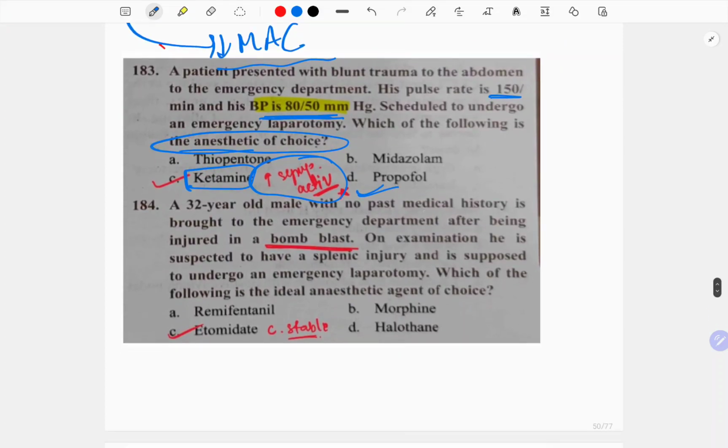A 32-year-old male with no past cardiac history is brought to the emergency department after being injured in the bomb blast. On examination, they have splenic injury and emergency laparotomy is supposed to go. The following is the ideal anesthetic of choice. See, etomidate is ideal because it is cardiac stable. Okay, I think I have told you somewhere above that ketamine is cardiac stable. No, it is not that cardiac stable. It increases the sympathetic activity. So, just correct it.